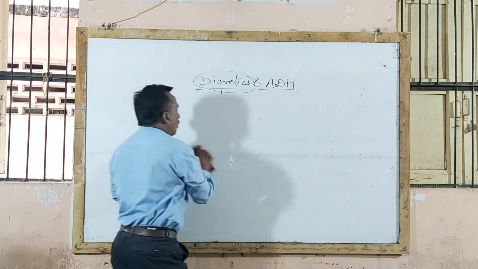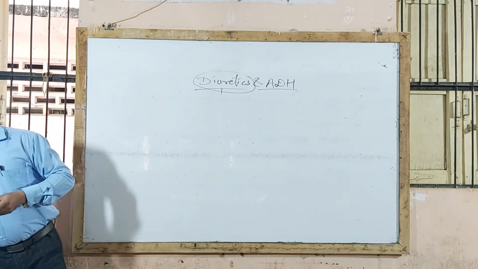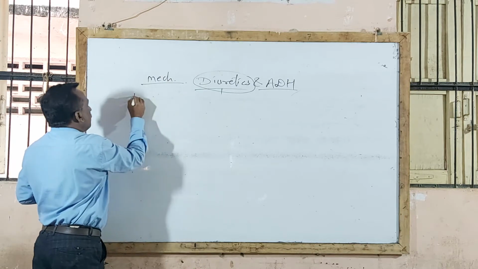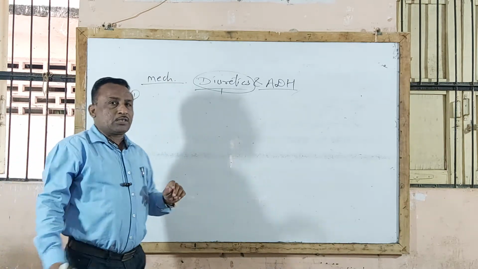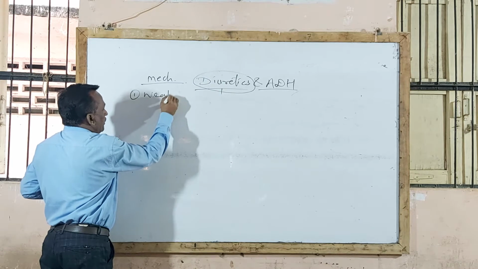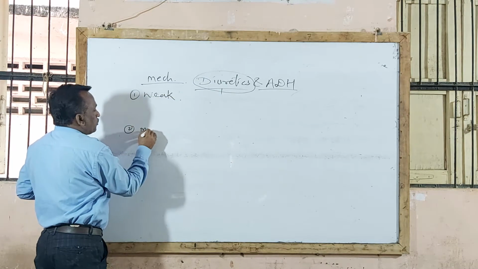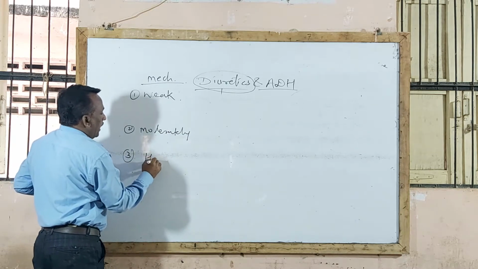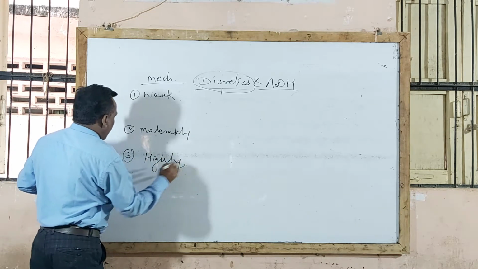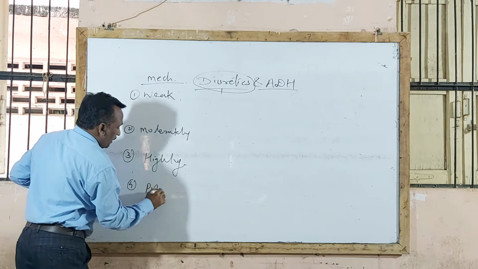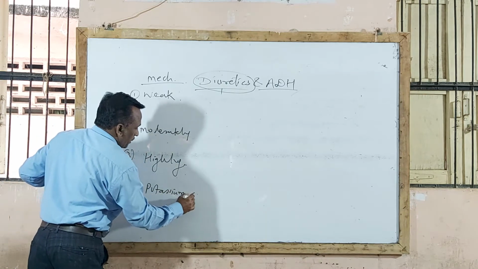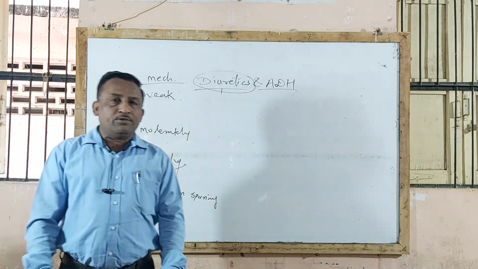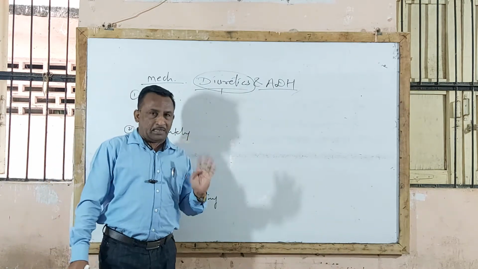These diuretic agents are broadly classified into different types according to mechanism of action. According to mechanism of action, there are 4 types of diuretic agent. First type is called weak diuretic agent. Second type is moderately potent diuretic agent. Third type is highly potent diuretic agent. And fourth type is called potassium sparing diuretic agent. This classification is important. Sometimes you will be asked to define and classify diuretic agent along with example for 4 marks.